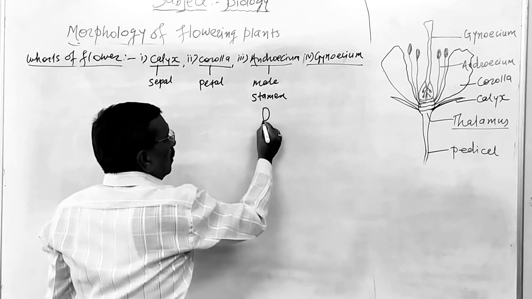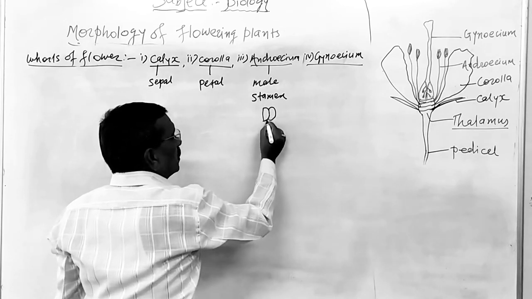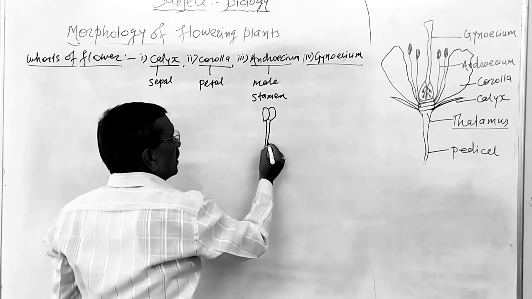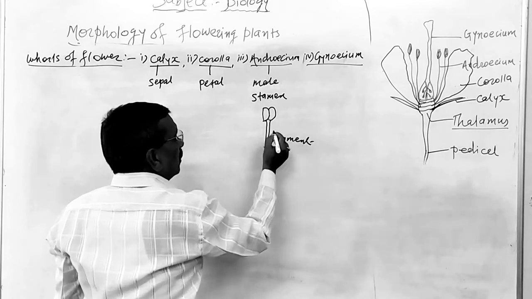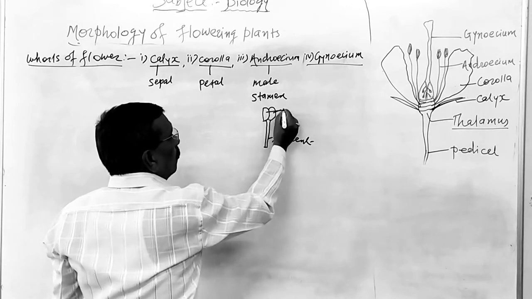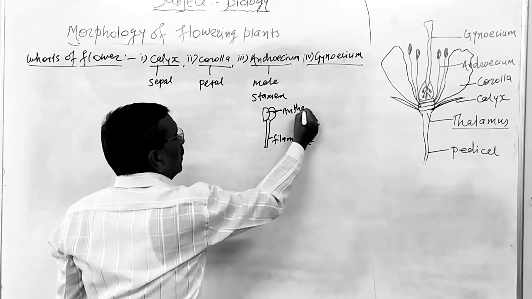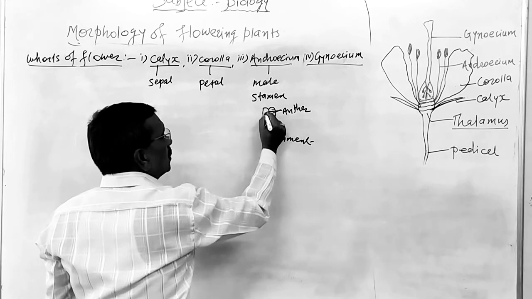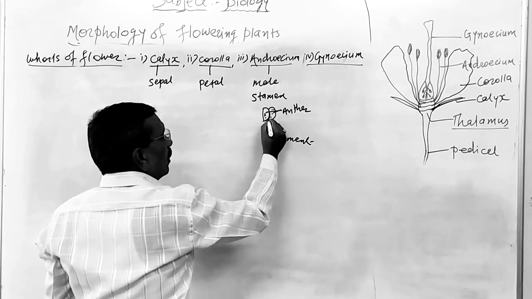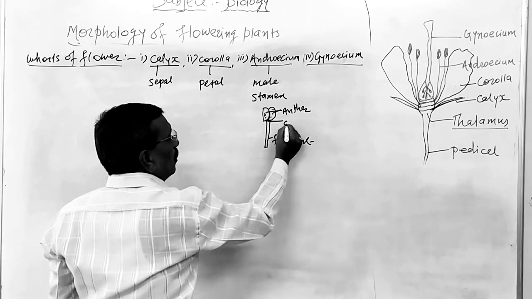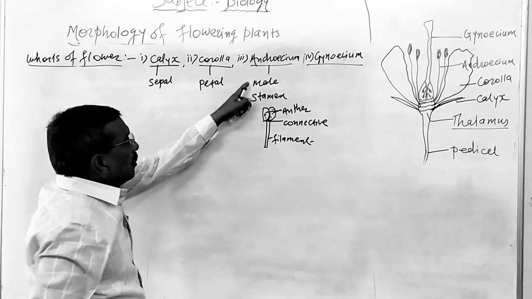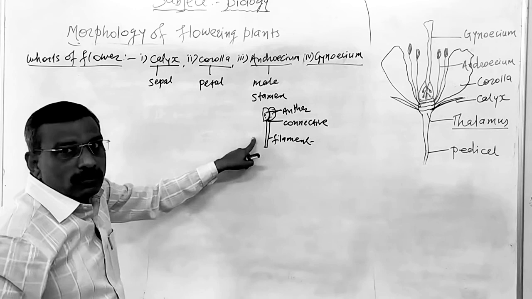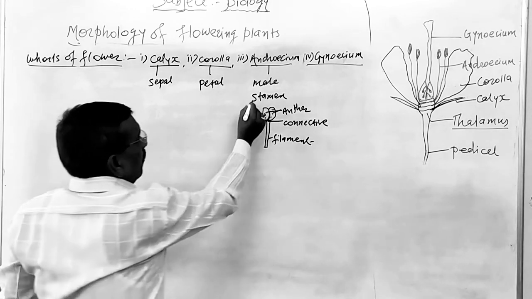Now, in the last lecture, we have studied about the stamen. A stamen consists of parts like this. This one is a filament. This one is an anther lobe. These are the anther, or you may call it the anther lobe, and it produces pollen grains. And this one is a connective. In this way, androecium is the third male reproductive organ of the flower, and its unit is known as a stamen.